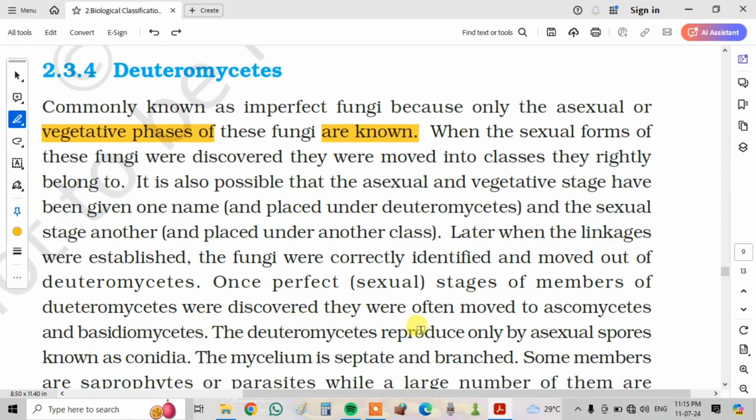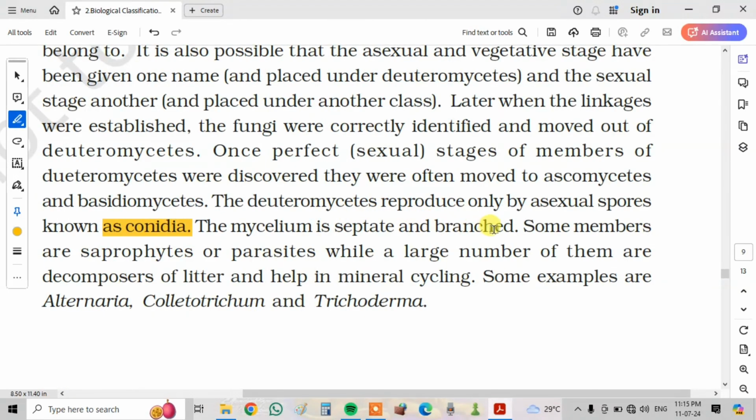The Deuteromycetes reproduce only by asexual spores known as conidia. The mycelium is septate and branched. Some members are saprophytes or parasites, while a large number of them are decomposers of litter and help in mineral cycling. Some of the examples are Alternaria, Colletotrichum, and Trichoderma.